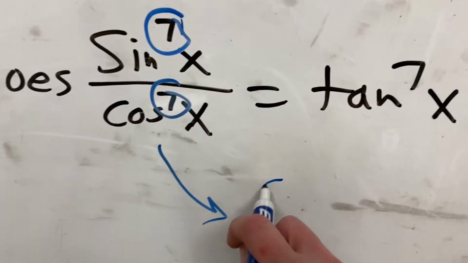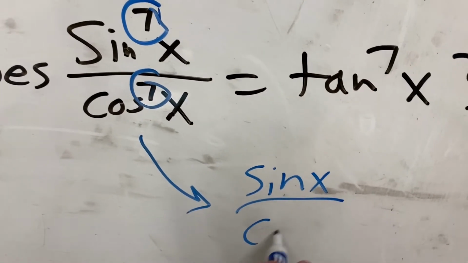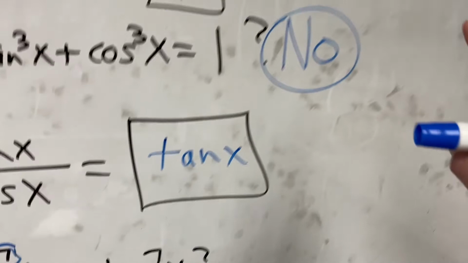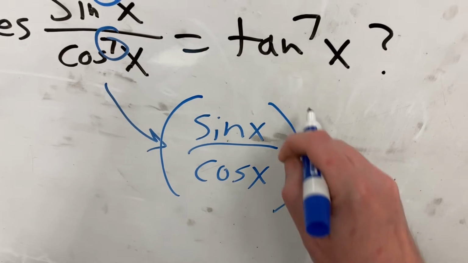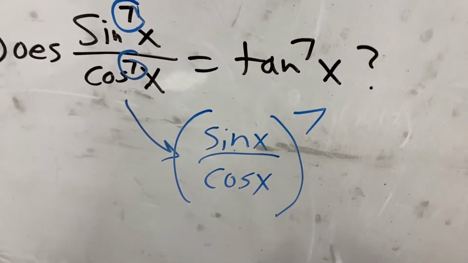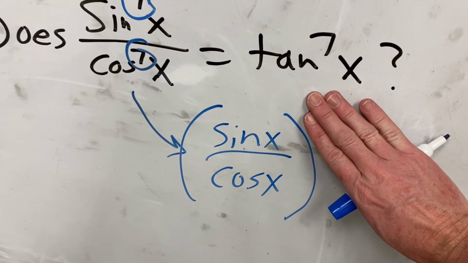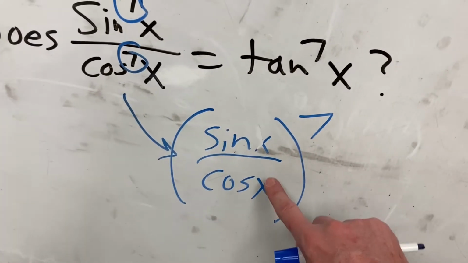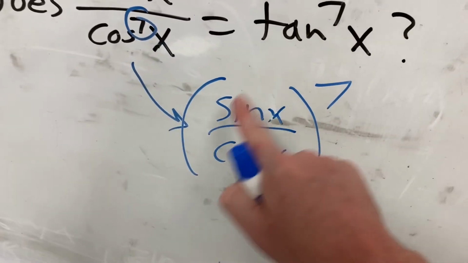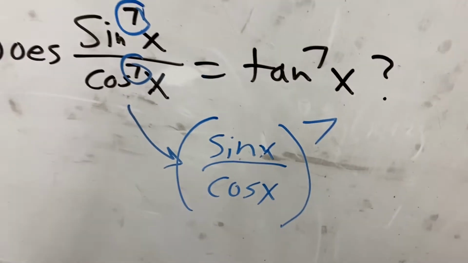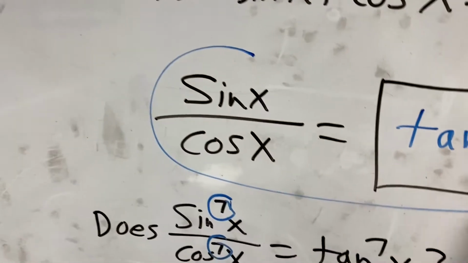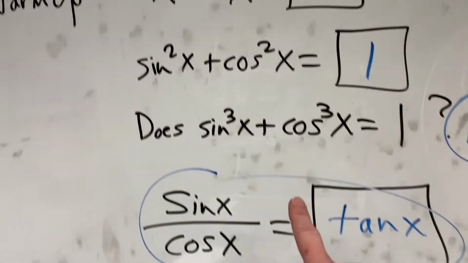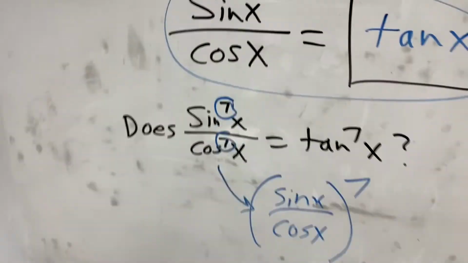Here's the middle step we're not showing. It's sine over cosine, just like the 3 over 7 earlier. It's sine over cosine under the same roof to the 7th power. Guess what? That's just sine over cosine inside on the base there. Sine over cosine, yes, that is tangent. So the inside gets replaced with tangent to the 7th. So mathematically, that's perfect. So this formula works for all powers right here. And you'll need to know that in calculus. This only works with squareds, all right?